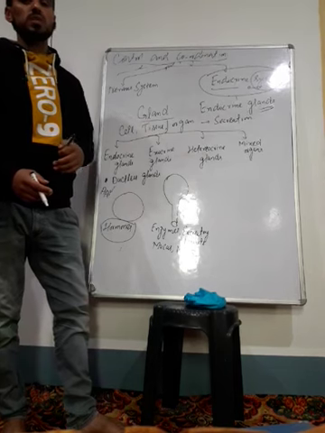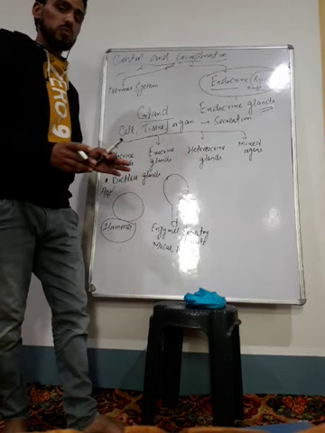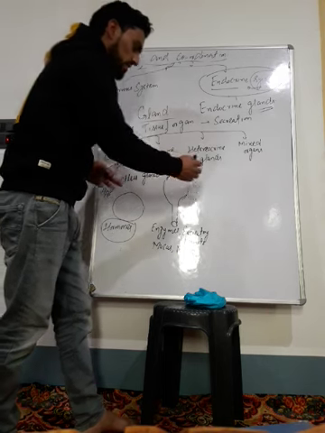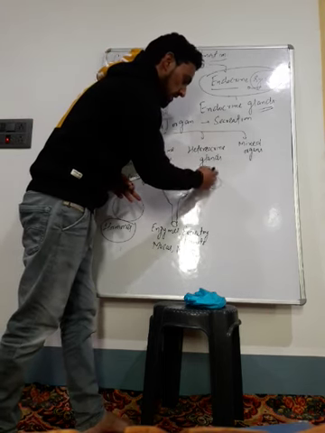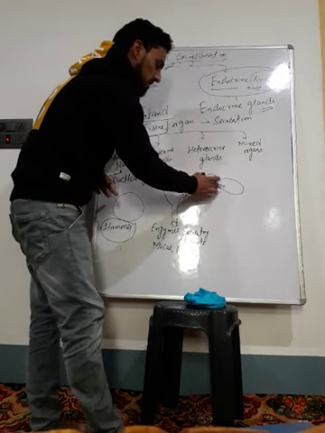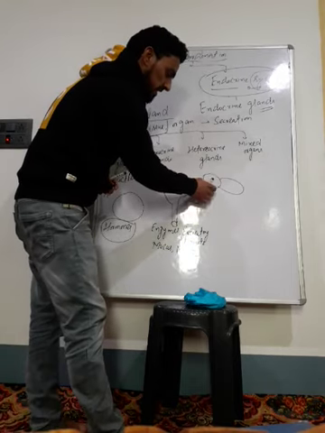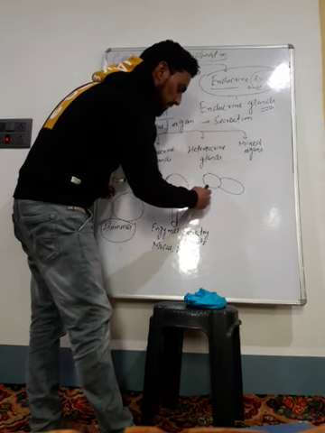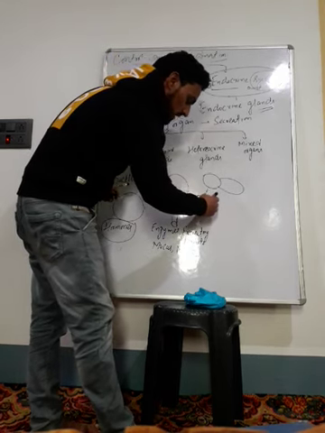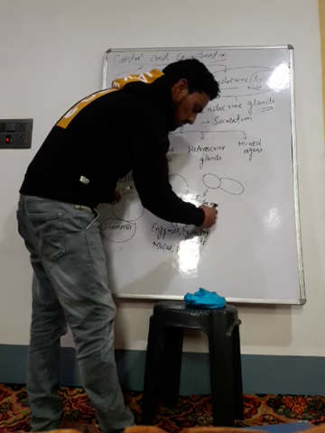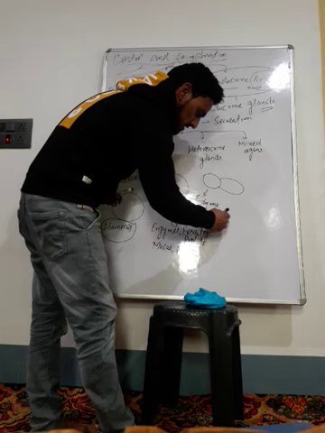Heterocrine glands are the glands which have both an endocrine part as well as an exocrine part. One part of the gland does not have a duct or pipe, and that is the endocrine part. That endocrine part secretes the secretion that is known as hormones. This is the endocrine part.